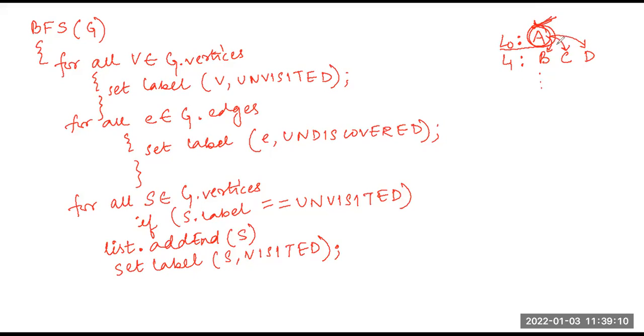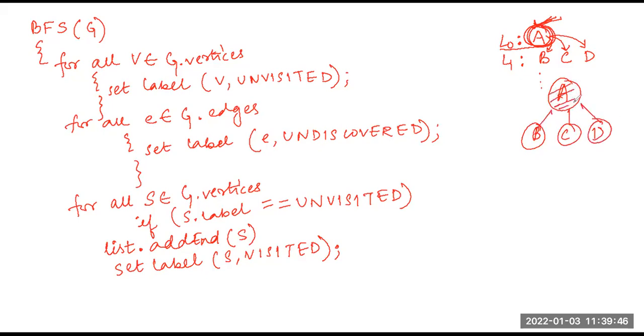If it was already a discovered edge, then I was simply marking it as a cross edge, right? Whenever I take one vertex, I look for the other vertices which can be reached from it. Suppose this was my graph, see, this was my graph.